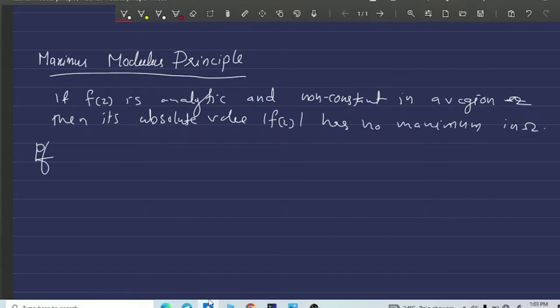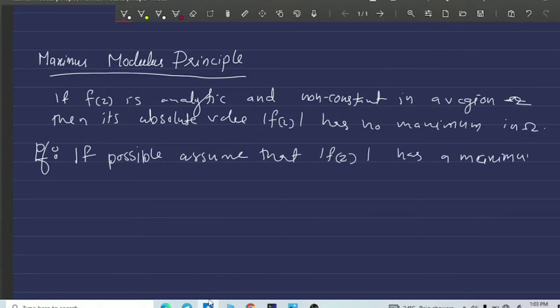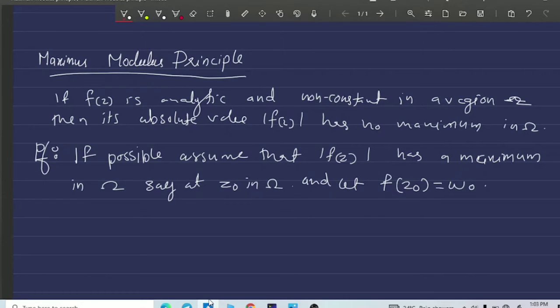To prove this, suppose, if possible, we assume the negation of this statement. That is, assume that mod f of z has a maximum in omega, say at some point z naught in omega, and let f of z naught be equal to w naught.